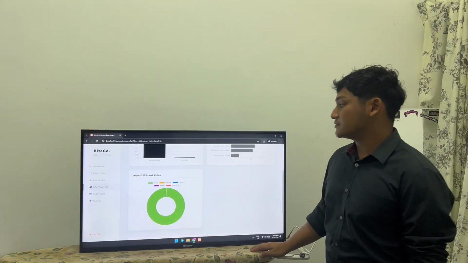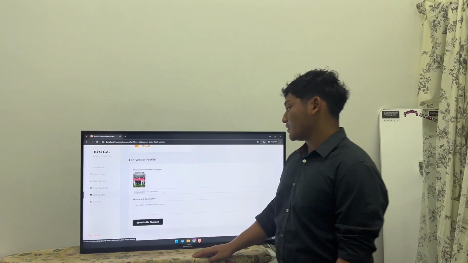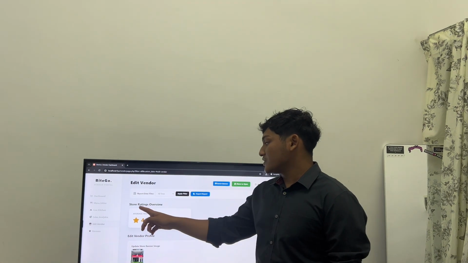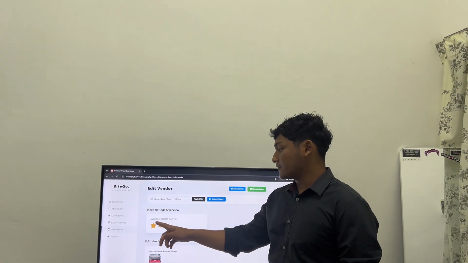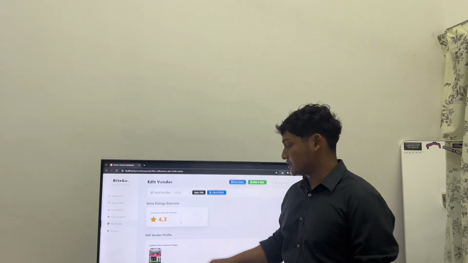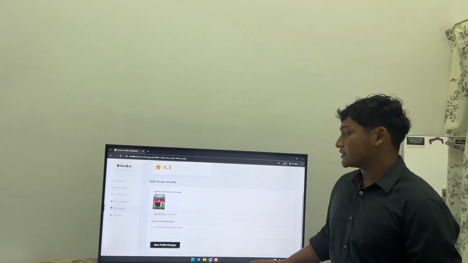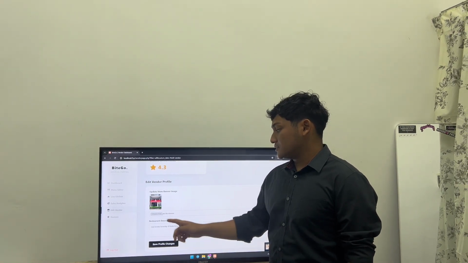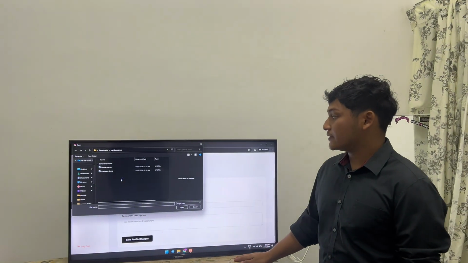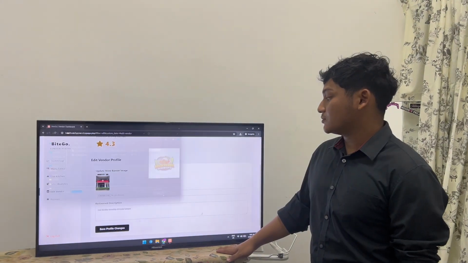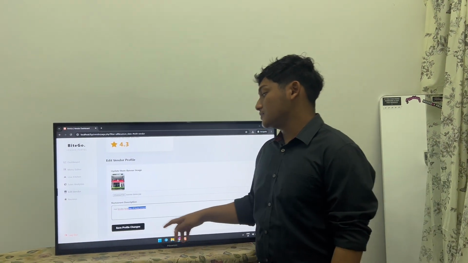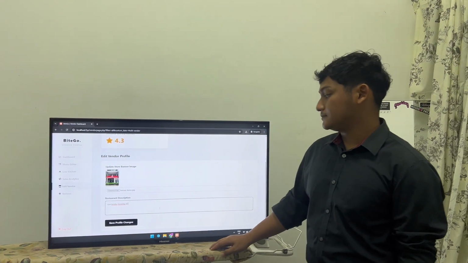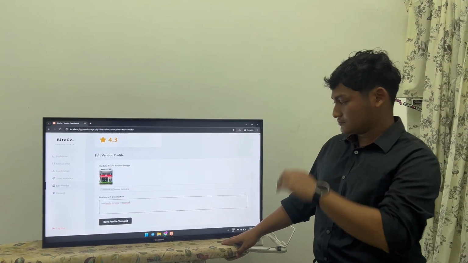So now let's look at the edit vendor. The vendor can see their store rating for review. The average review rating is 4.3 for nasi kerabu. The vendor can also change their store banner image. Let's look at an example. Choose file. The vendor also needs to put their description. Save.